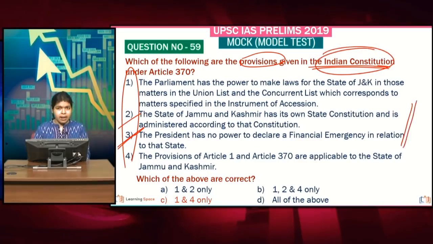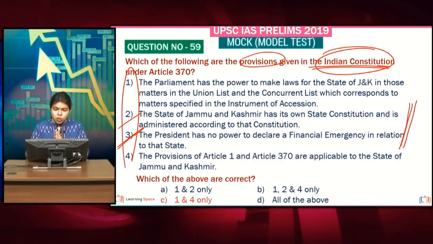These were actually added later on by a presidential order pursuing the provisions of Article 370. There is a big difference between what is the provision that is given under Article 370 and what are the later modifications that have been done pursuing Article 370.